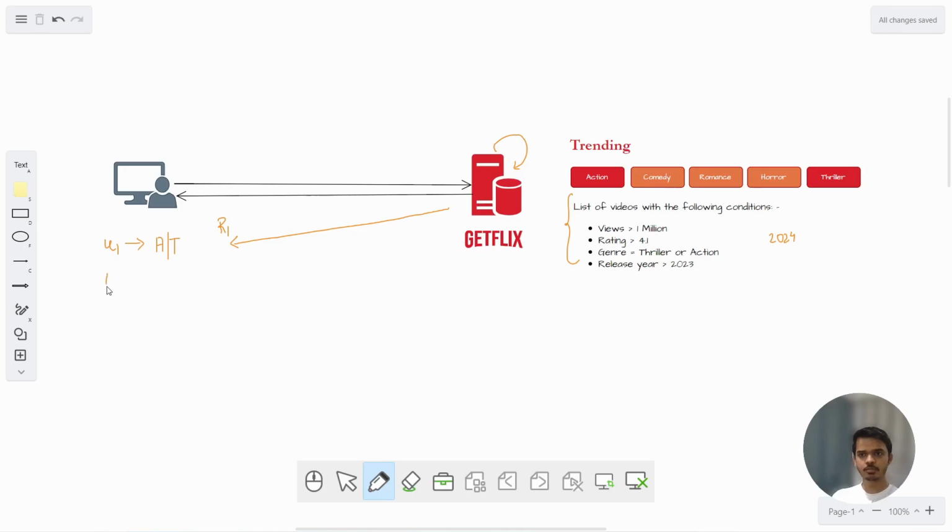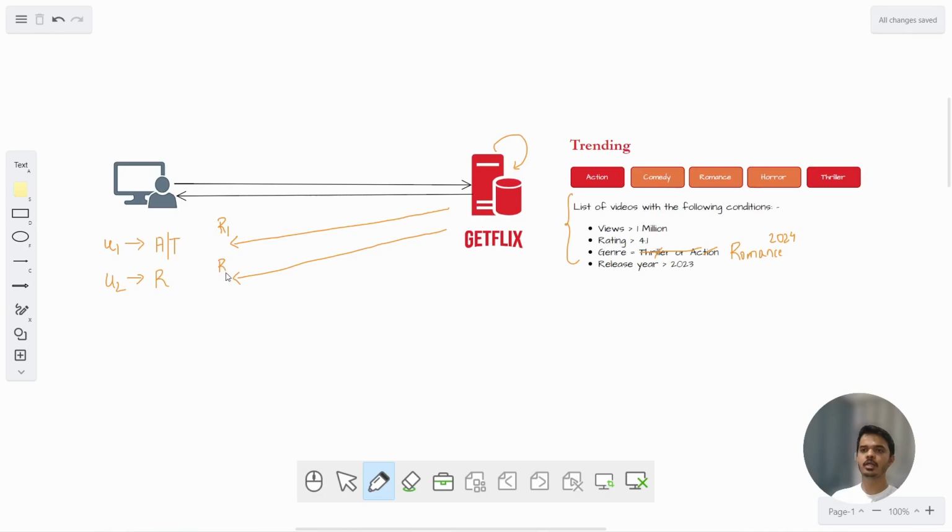Now user 2 comes, it requests movies trending in romance genre. So this query will run. Instead of action and thriller, it will replace it by romance, and all the computation will happen, and user 2 will get its requested result back.